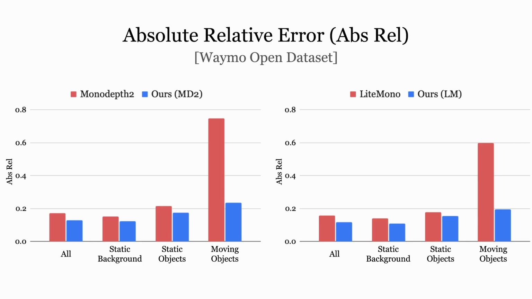Here we plot the absolute relative error for the Waymo Open dataset, and to demonstrate generalizability of the proposed framework, we adopt the depth networks from two separate approaches, namely Monodepth2 and LiMono. By leveraging the semantic and 3D annotations, we evaluate performance on four different splits, namely all regions, static backgrounds, static objects, and moving objects. Notably, our proposed method reduces error across the board with significant relative error reduction of 68 and 67% on moving objects compared to the Monodepth2 and LiMono baselines respectively.